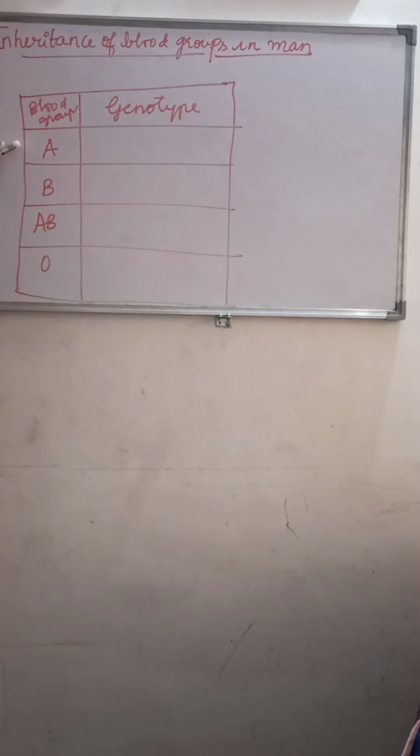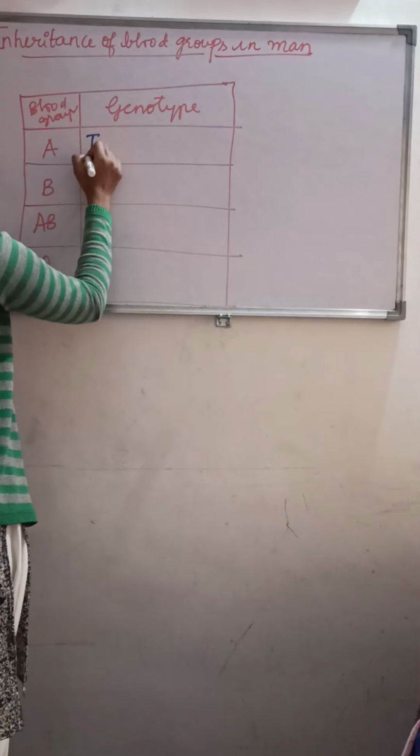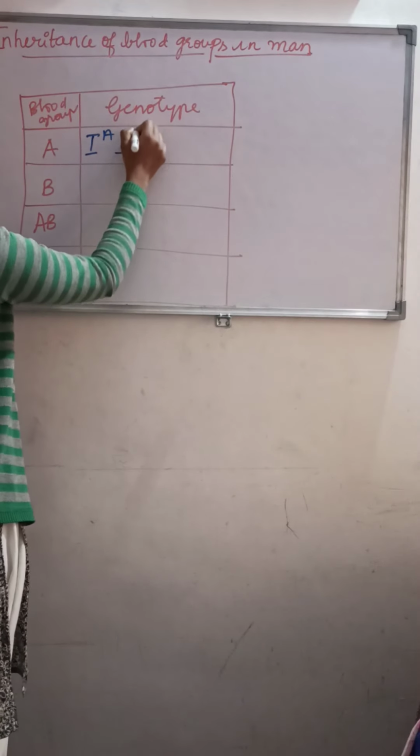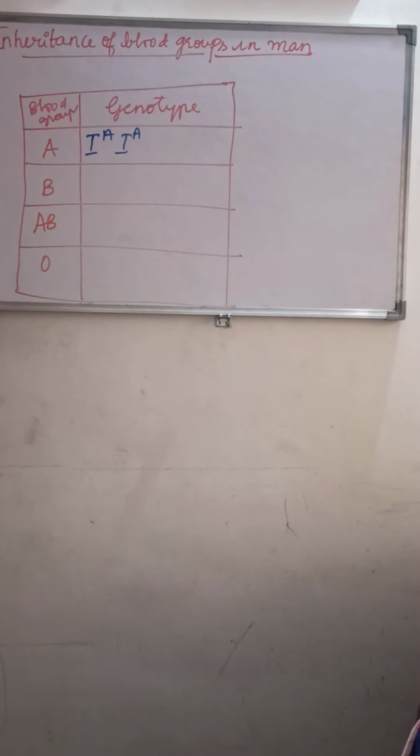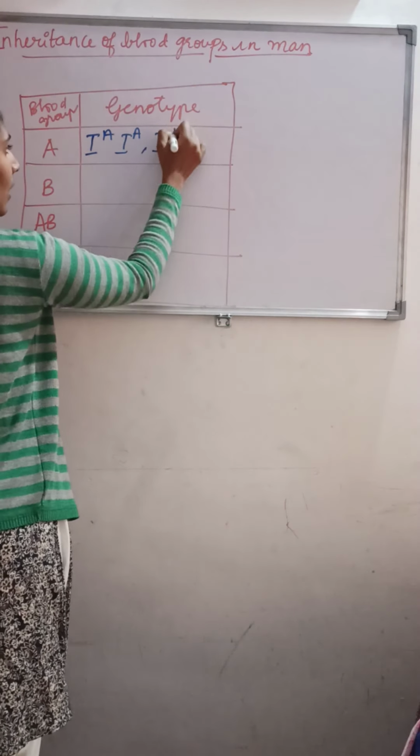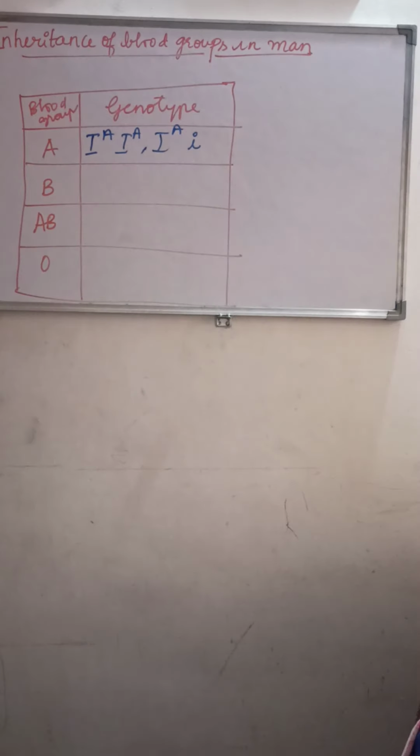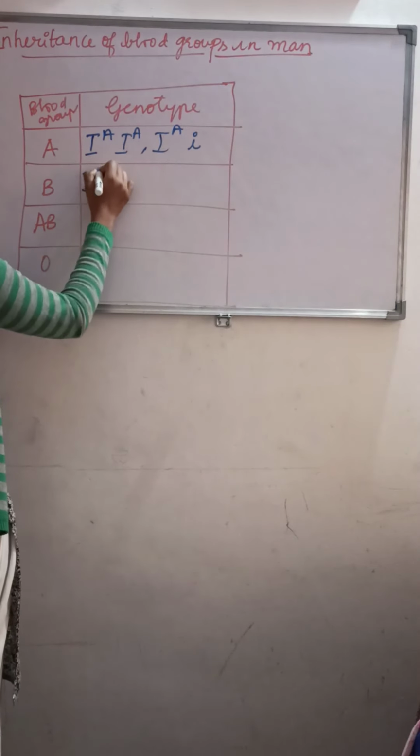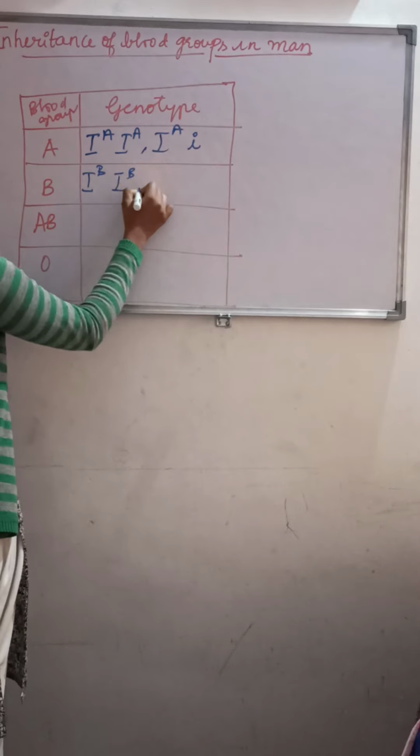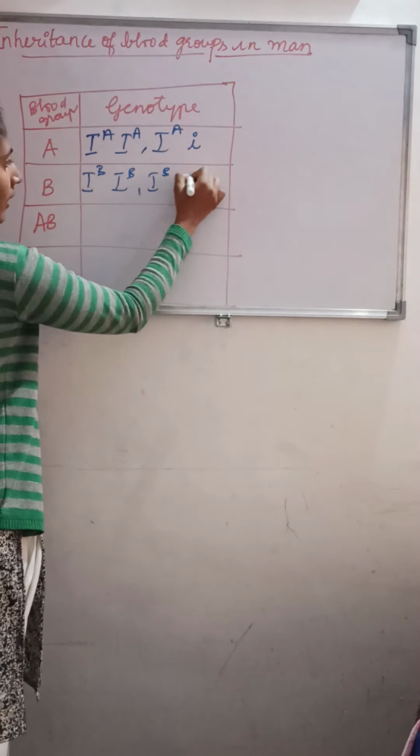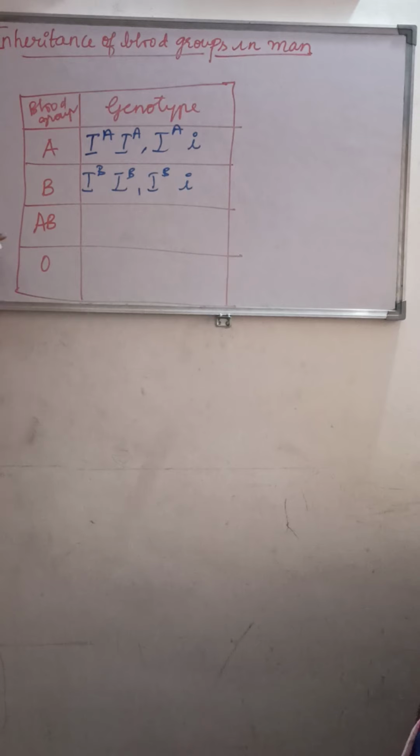For example, for blood group A, the genetic inheritance will be IA IA or IA small i. For B, it is IB IB or IB small i. AB is known as what? AB blood group is referred to as the universal recipient. O is the universal donor.